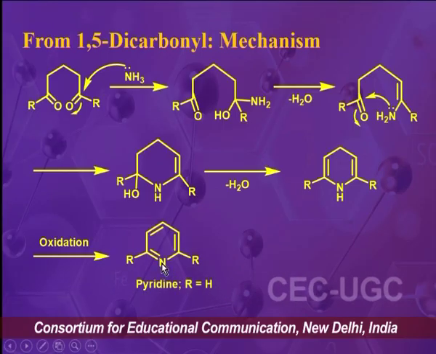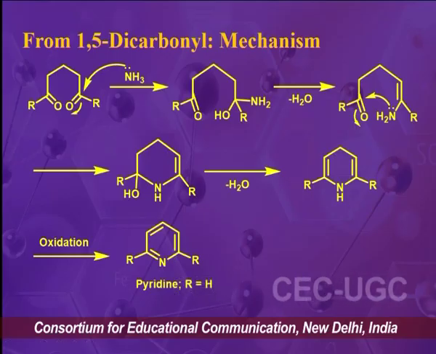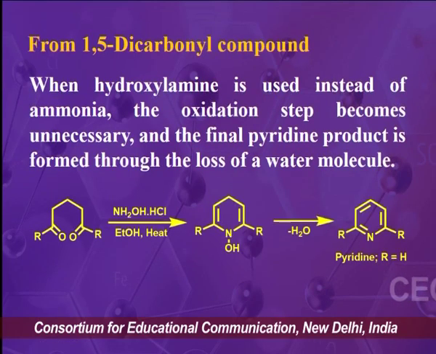So this is the mechanism for the synthesis of pyridine or its derivative using 1,5-dicarbonyl compound as the starting precursor.